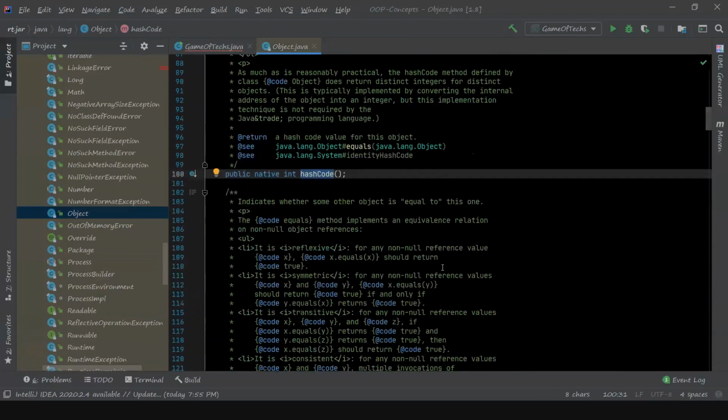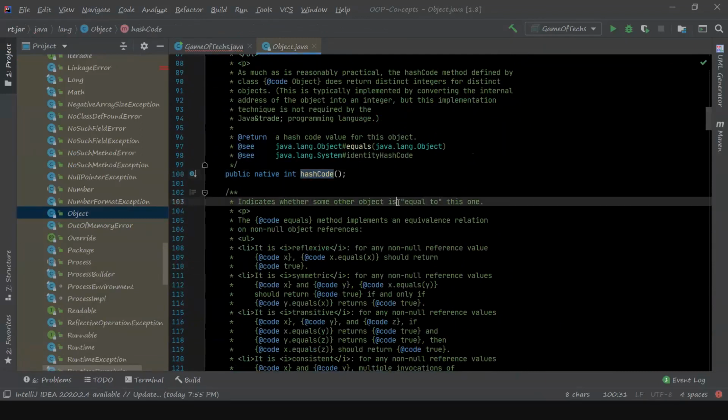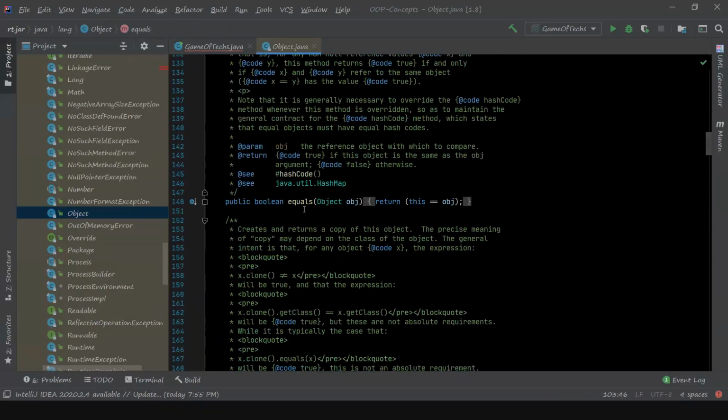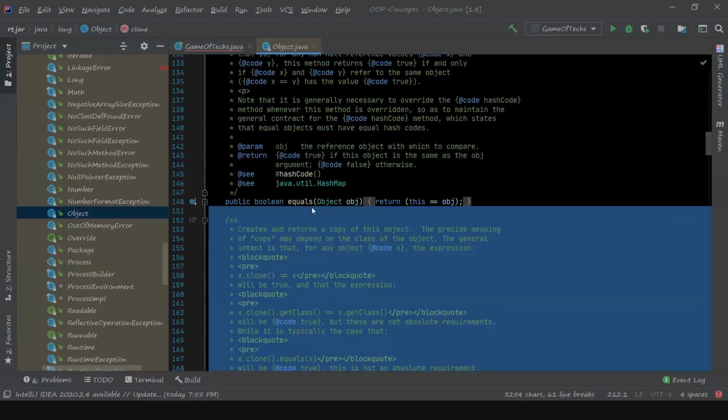Some of them are hashCode, the clone method, and the equals method, which indicates whether some other object is equal to this one. And hashCode returns the hash code value of the object.